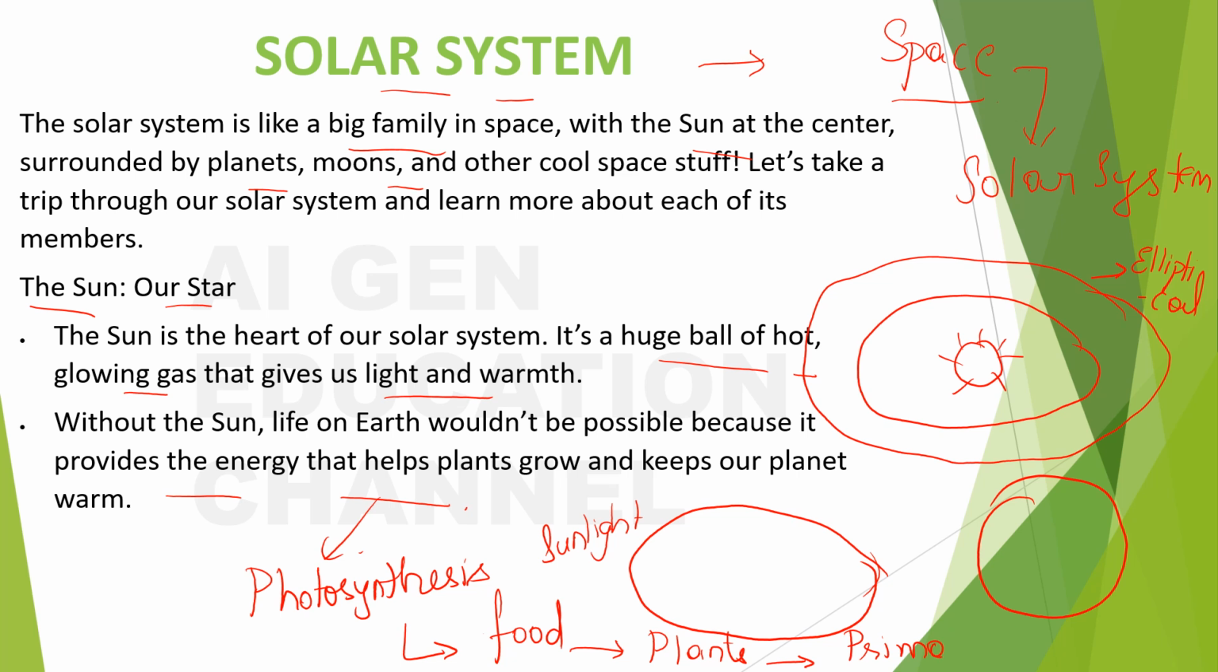Okay, primary producers of what? Primary producers of food. Because of this, what happens? Tell me. As they are primary producers, they will produce the food, and other beings depend on these plants, and so the life on the earth is possible only because of the sun.